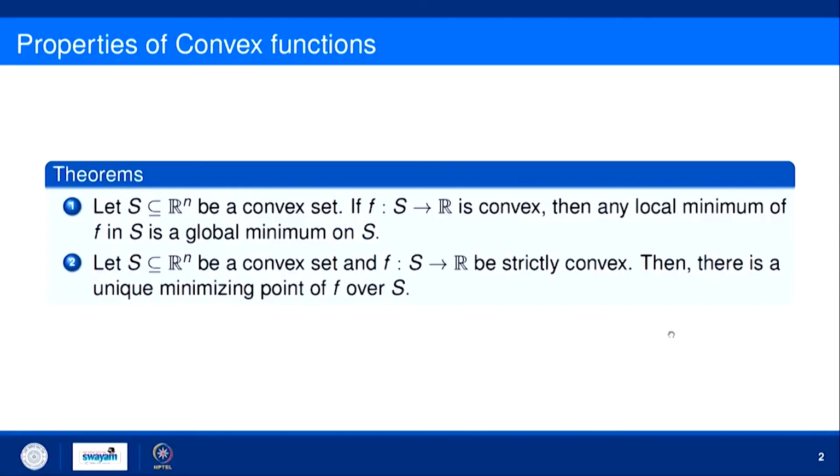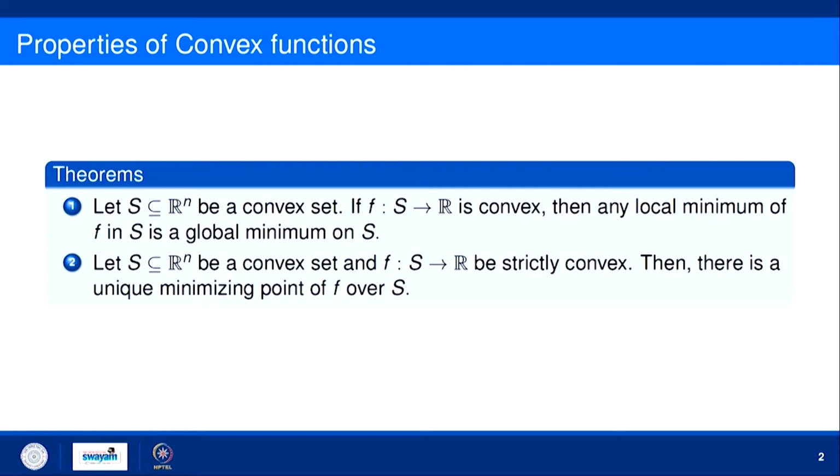The next result is that if this function is strictly convex, then that local minimum is global, of course, but it is also unique. For a normal convex function it may not be unique, but if a function is strictly convex, it is unique.